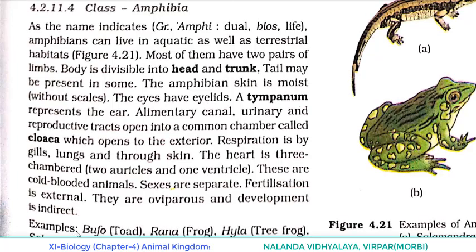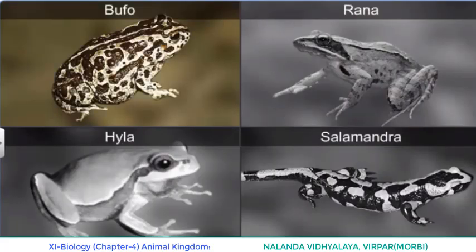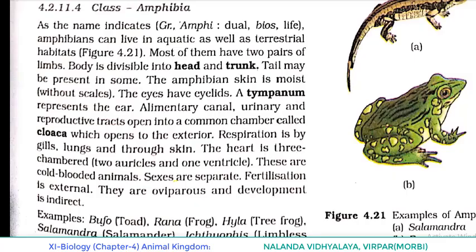Some examples are given. Bufo, toad. Rana, frog, that is the common frog. Hyla, tree frog. Salamandra, salamander. Ichthyophis, limbless amphibia. This one you have to underline because this is an exceptional case in the case of amphibia.